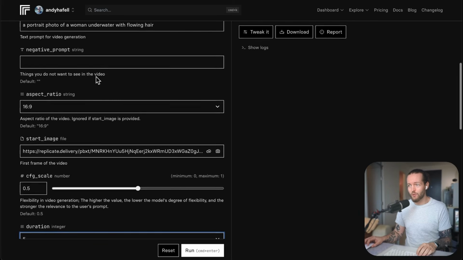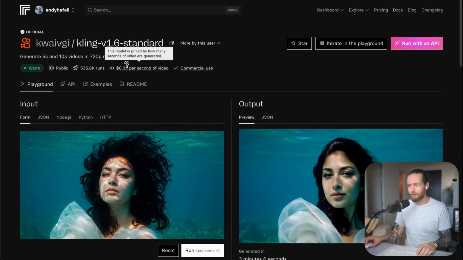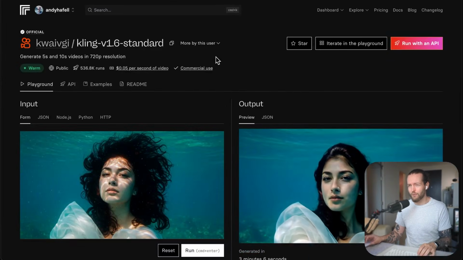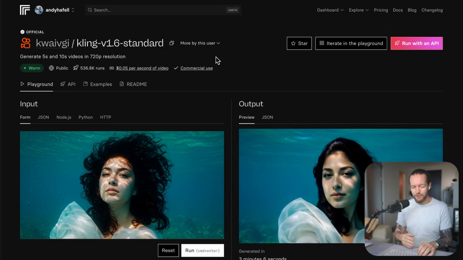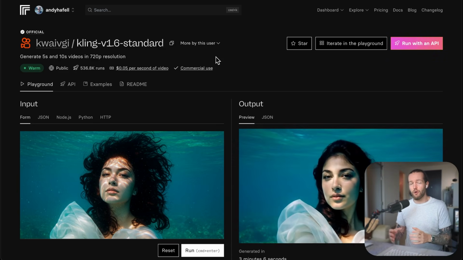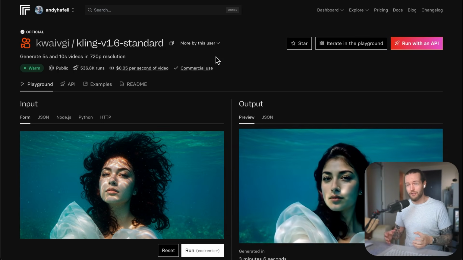You can also select a new aspect ratio. We upload our image and stuff like that. And the cost, if you're wondering, is 5 cents per second of video. And for us, this was one of the cheapest ways to generate. And it actually ends up being around $3.5 per short video.